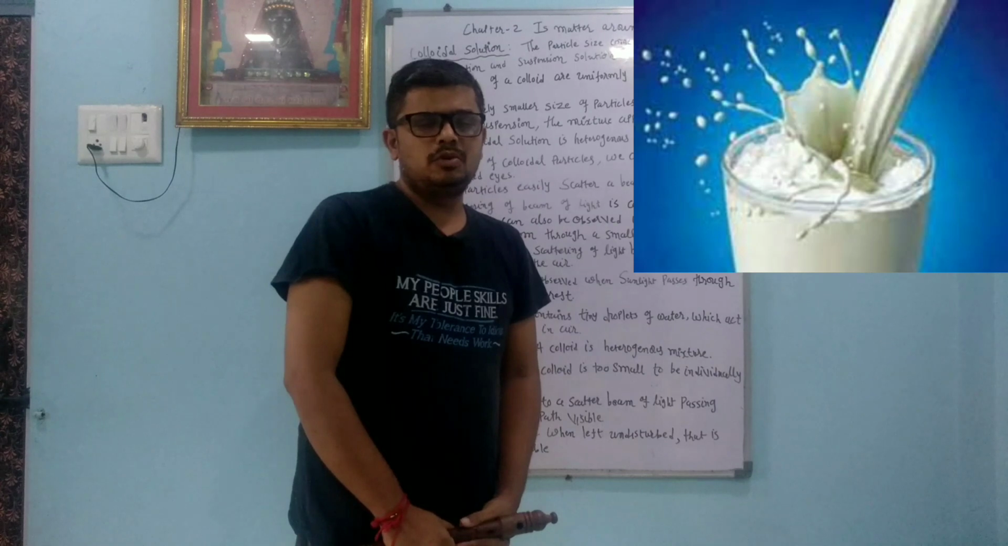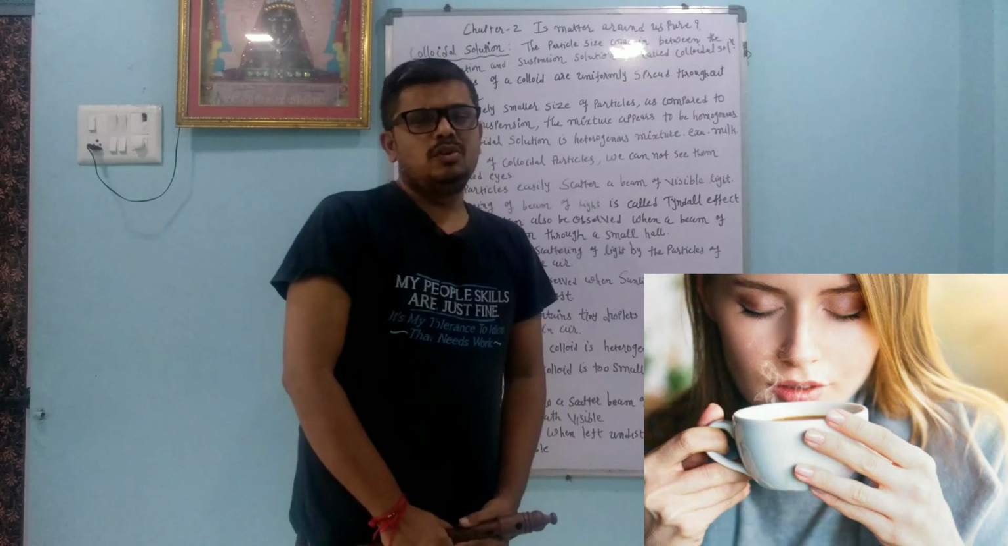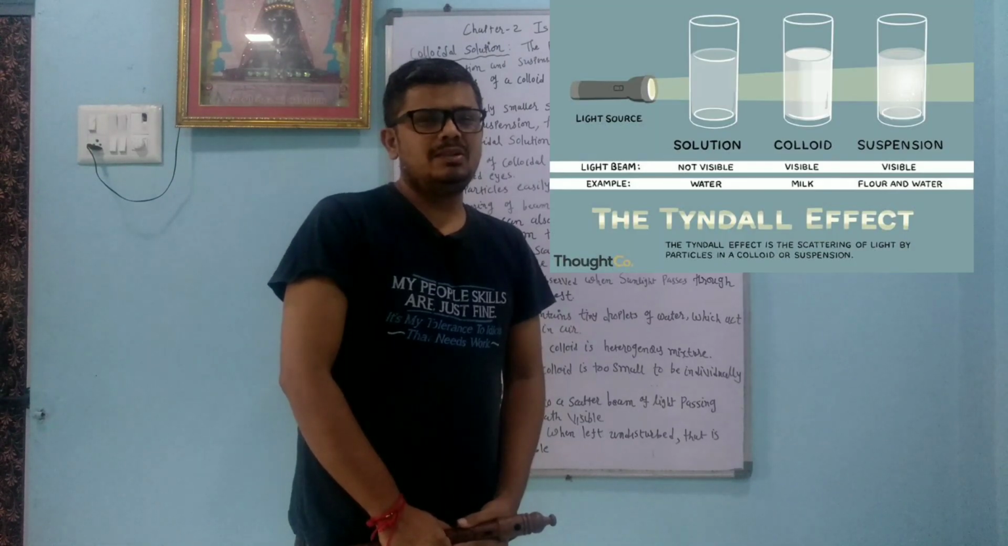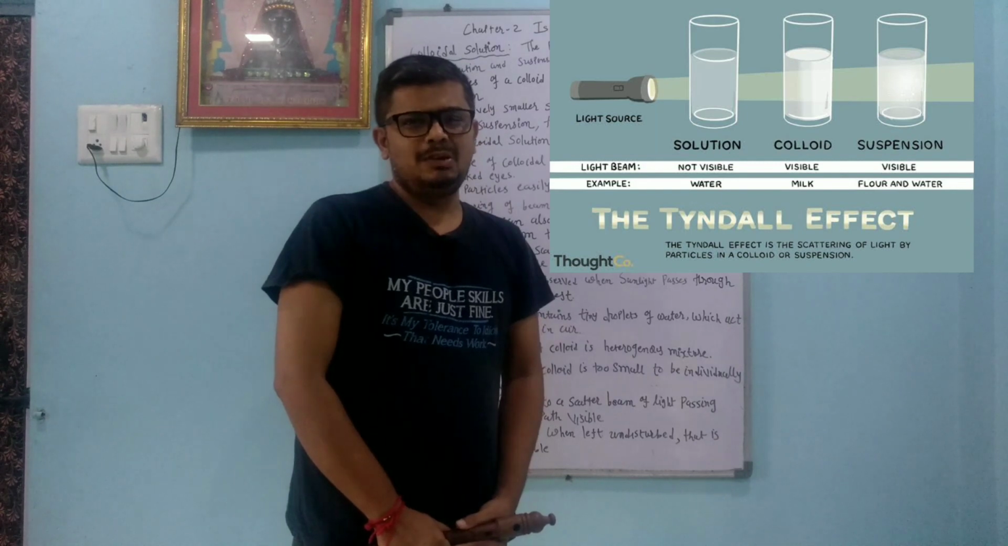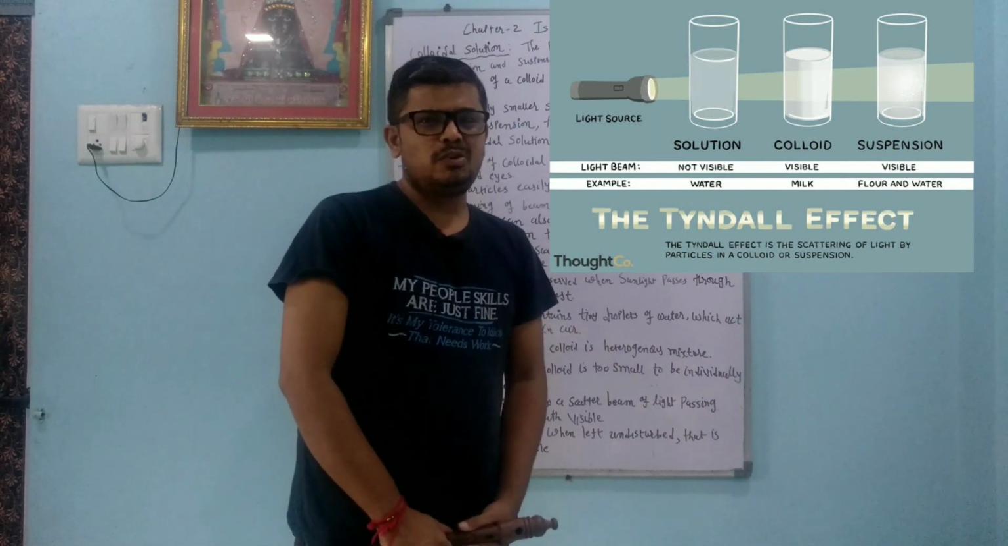Today we are going to learn about the colloidal solution. Milk, tea, and coffee are examples of colloidal solutions. A colloidal solution comes between the true solution and the suspended solution. In a true solution, the solute and solvent have the same phase, meaning all are in liquid form, or all are in solid form, or all are in gaseous form. Solute and solvent are both in the same phase.